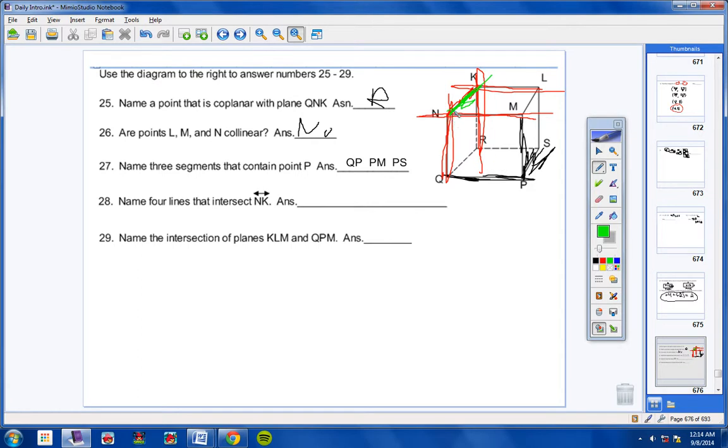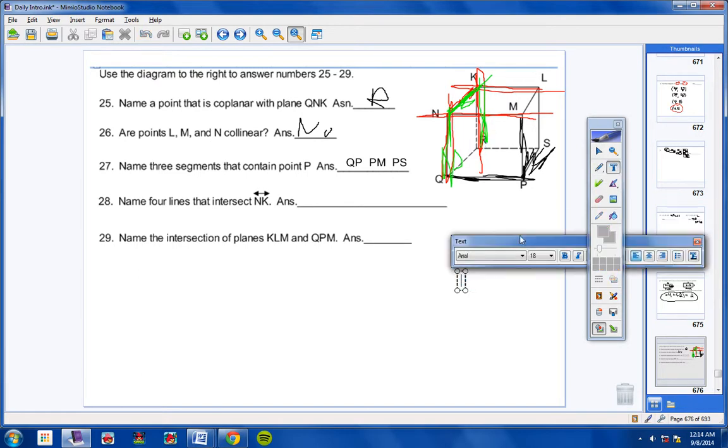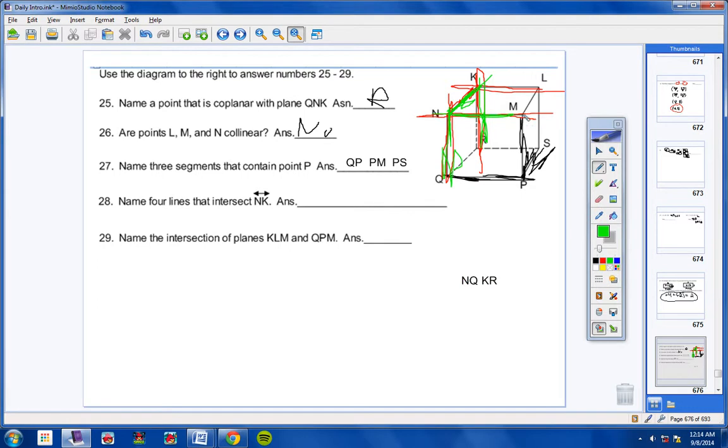So I've got line NQ right here. I've got line KR right here. I've got one right here, NM, and one that's KL.